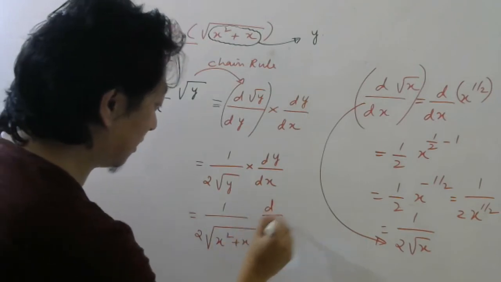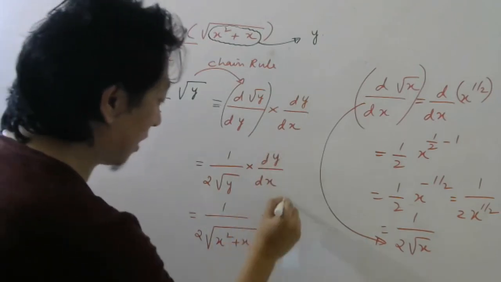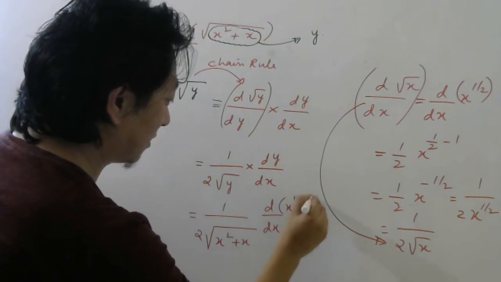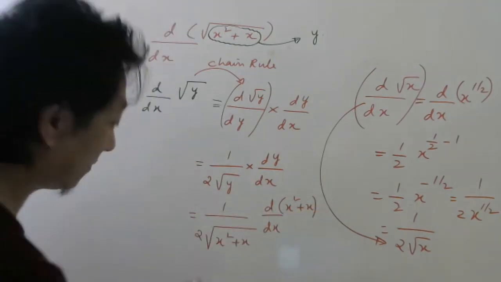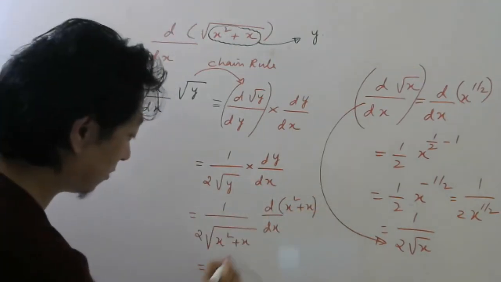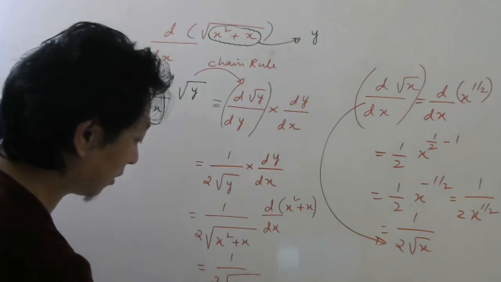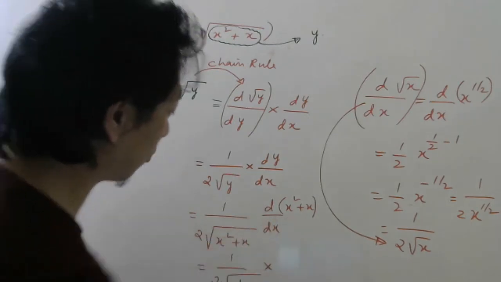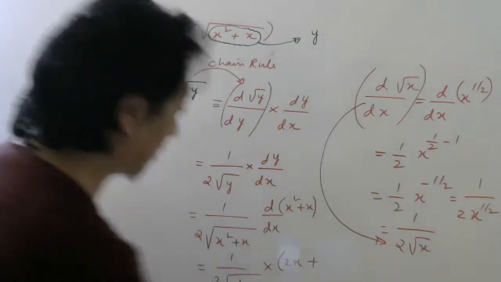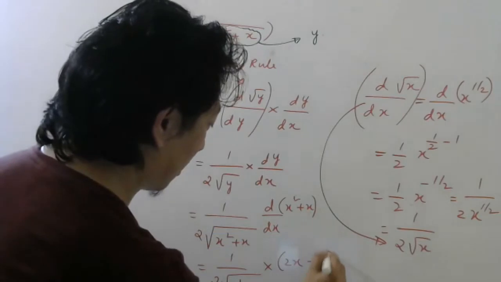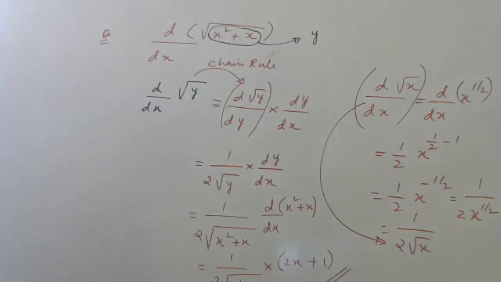And here differentiation of y, what is y? x square plus x. This is something you can do easily. So this will be 1 by 2 root of x square plus x into differentiation of x square, 2x, plus differentiation of x, 1. That is your final answer.